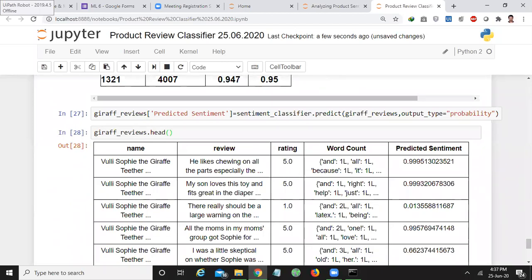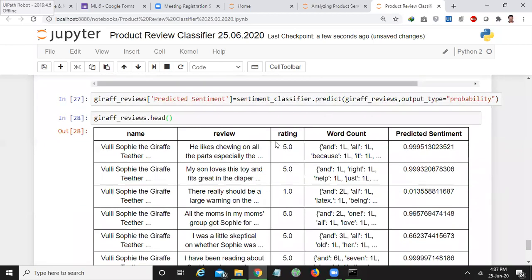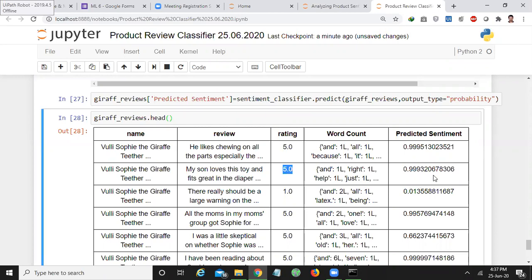All of you, observe here. If I take the first review, whose rating is 5.0, there is a 99% chance it is positively predicted. It is a positive statement. Here also 5.0 is there, so 99% it is a positive sentiment review. Similarly, if you take the third review, it is a 1.0 rating, right?